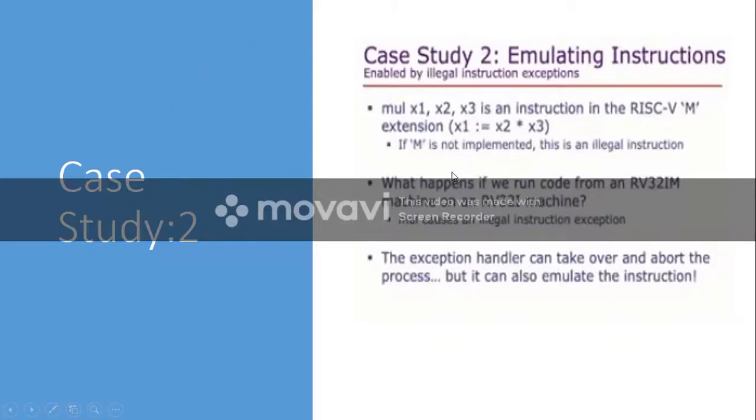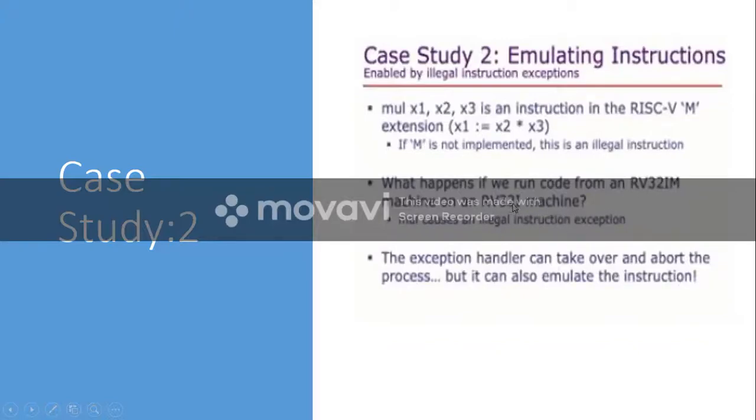But the question is, what happens if we run code from an RV32IM machine on an RV32I machine? This M represents multiplication.